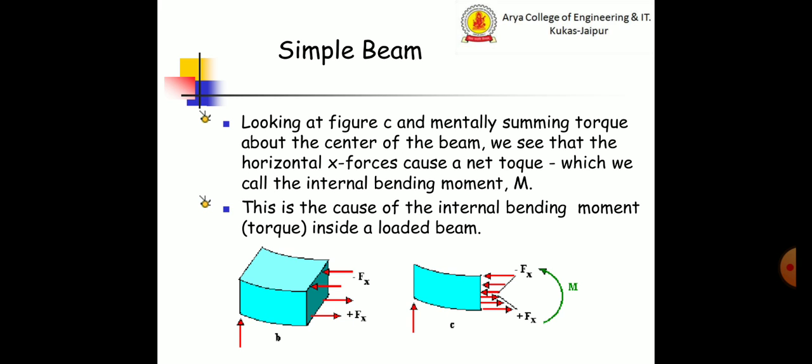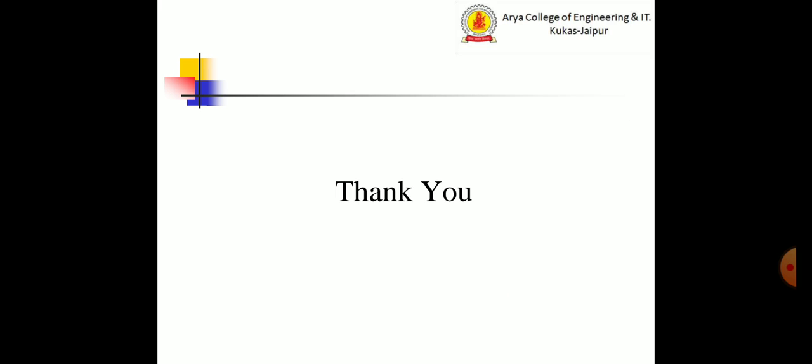Looking at figure C and mentally summing torque about the center of the beam, we see that the horizontal x forces cause a net torque, which we call the internal bending moment. This is the cause of the internal bending moment torque inside a loaded beam.